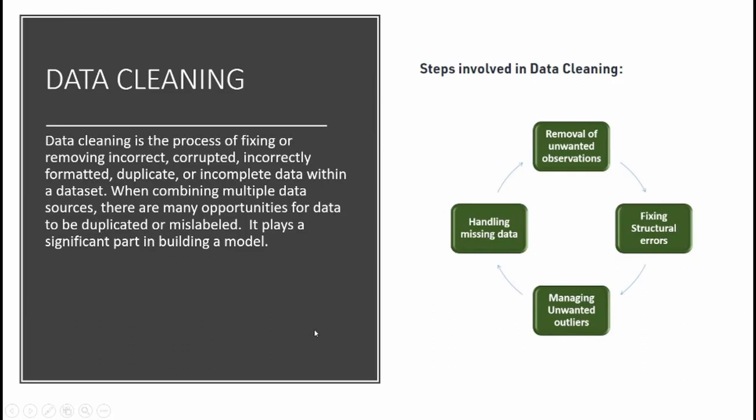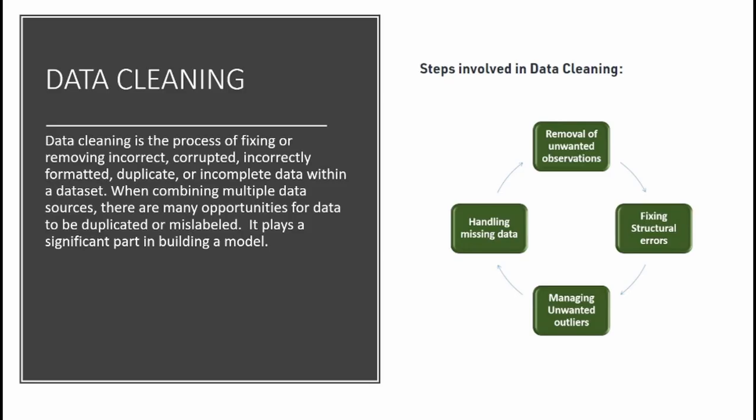Hi, this is Kumar Love, and I am going to explain the data cleaning process. Basically, data cleaning is the process of fixing or removing incorrect, corrupted, incorrectly formatted, or incomplete data within a given dataset. When combining multiple data sources, there are many opportunities for data to be duplicated or mislabeled.